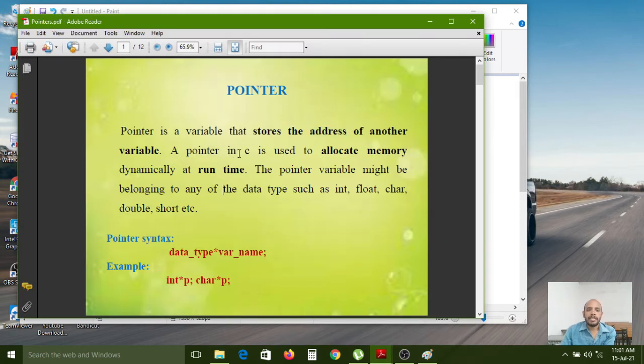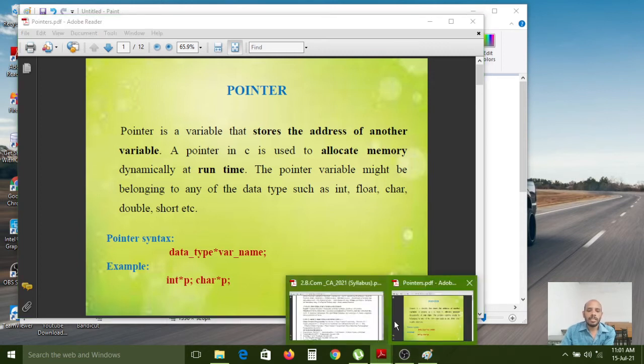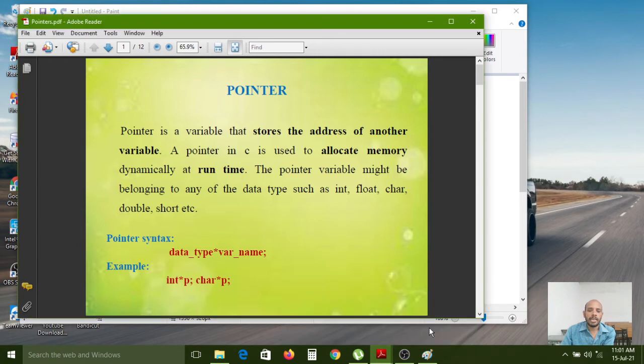A pointer in C is used to allocate memory dynamically at runtime. Because pointers are memory allocated dynamically at runtime. While the program is running, the memory will be allocated directly. So that is called dynamic memory allocation.